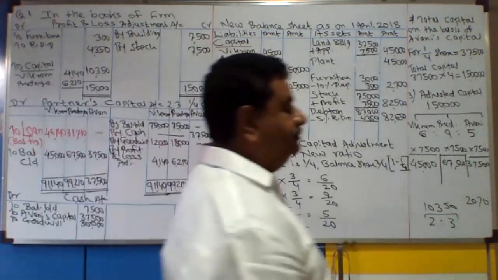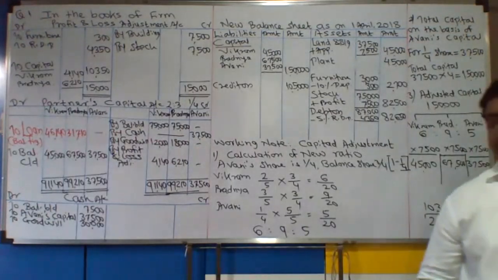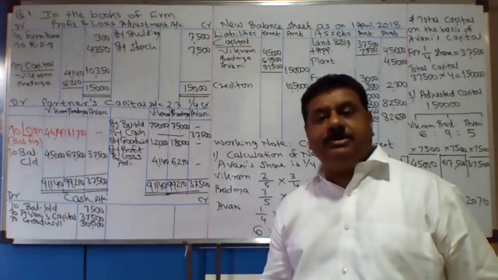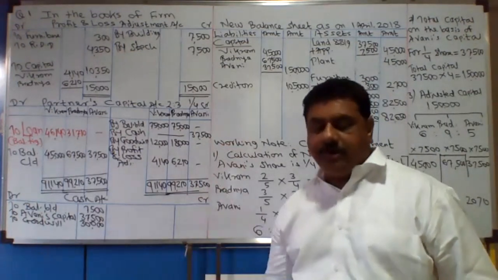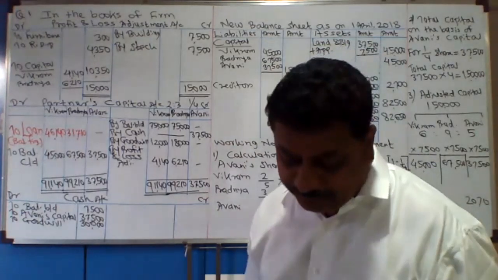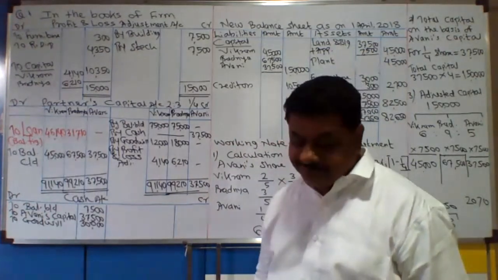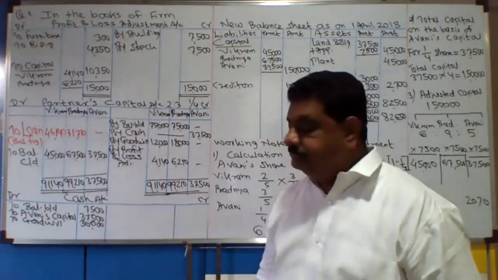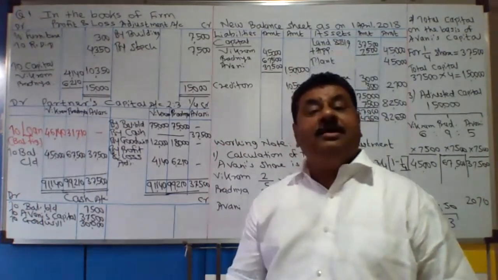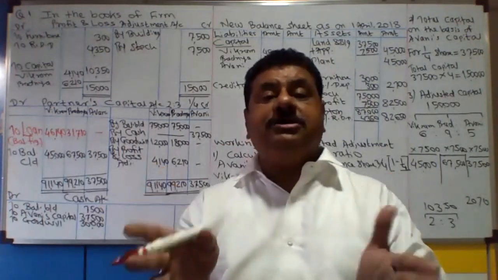So actually the excess amount is to be transferred to their loan account. Loan account को transfer करना चाहिए. To loan. Yes, now it is very important to understand what is the instruction given.